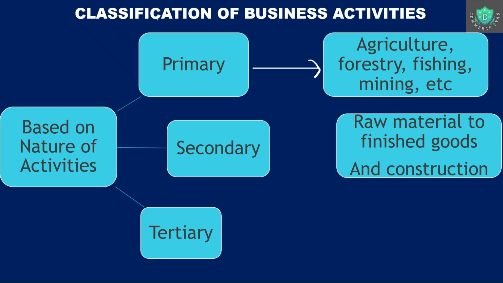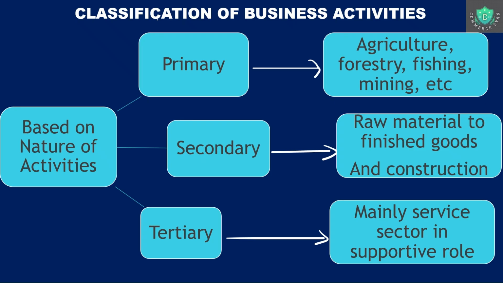So, if we have to take the example, let's suppose you have strawberries, which are the primary activity. You are growing strawberries, it's an agricultural activity, primary activity of business. Now, the same strawberry, when processed with sugar and other syrups and everything, is made into jams. So jam will become the secondary activity, making of the jam. Now, tertiary activities are also there. Tertiary activities are more of the service sector. So, generally, when the tertiary activities grow in a particular country, it is said to be good. So, it's a service sector in supportive roles.